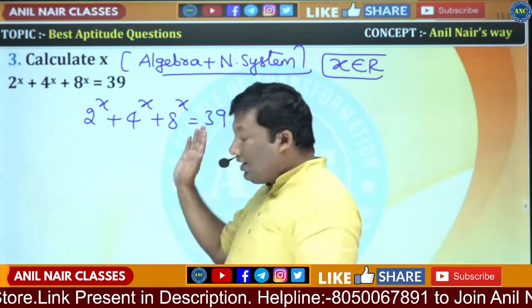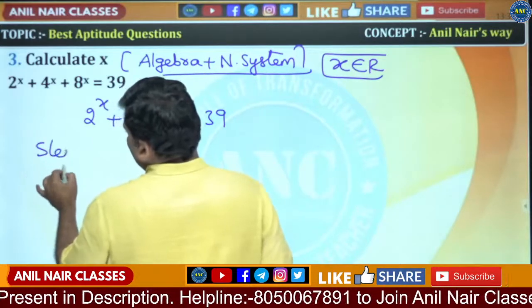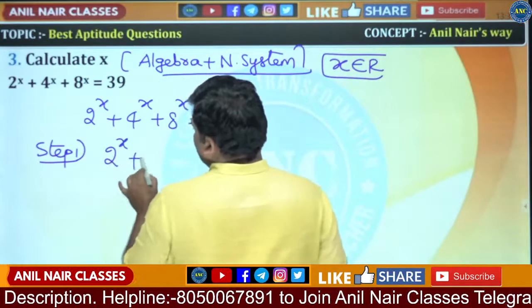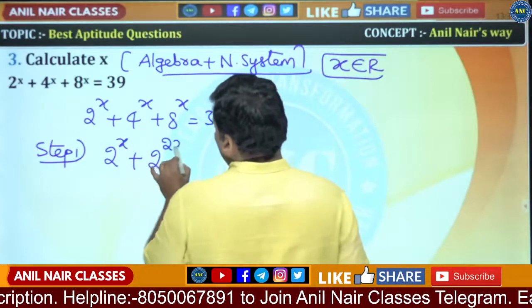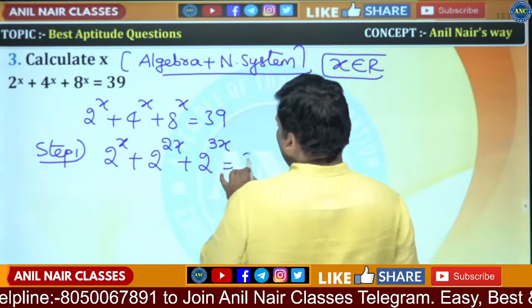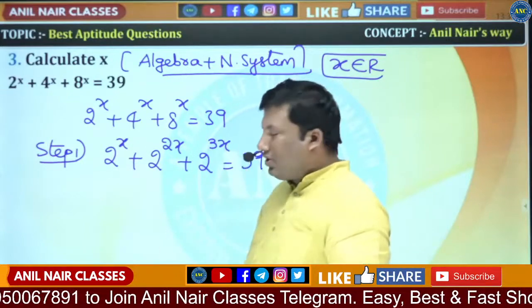Yes or no? 8 is 2 cube. That is the first observation after you read the question. Step 1: 2 power x, 4 is 2 power 2x, 8 is 2 power 3x, equivalent to 39. Everything I made base 2.